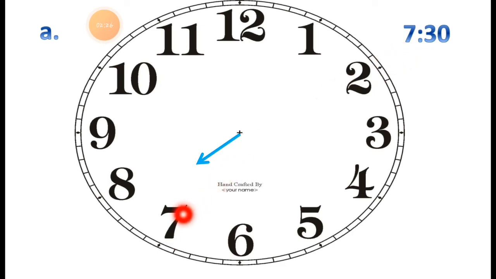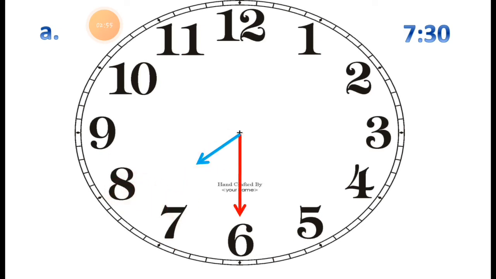It means you have to draw the hand between 7 and 8. Where you have to draw the hand, the hour hand, the short hand between 7 and 8. Near about 7, but it's not exactly pointing to 7. It is exactly pointing between 7 and 8. See this.